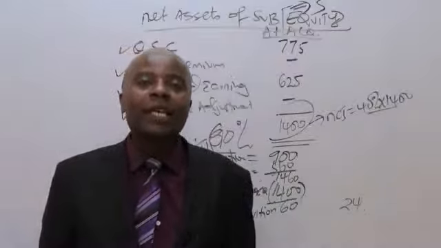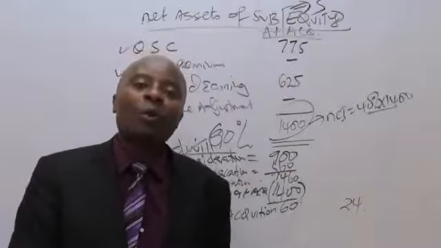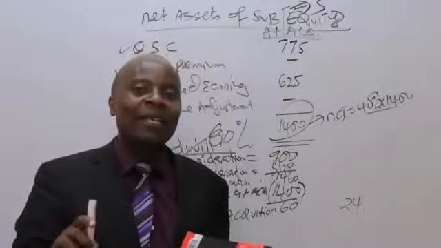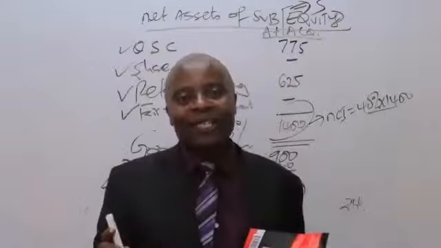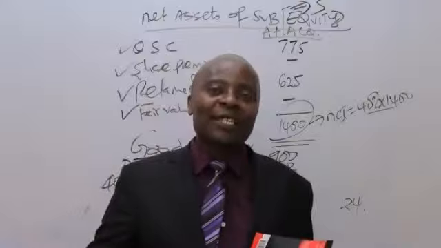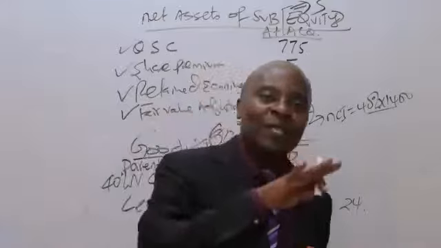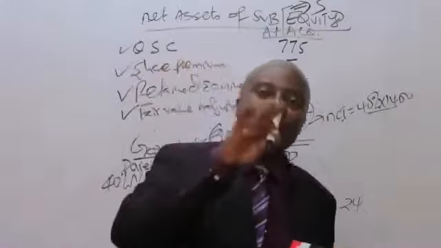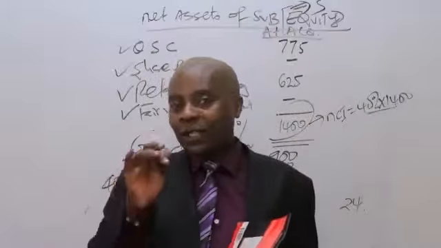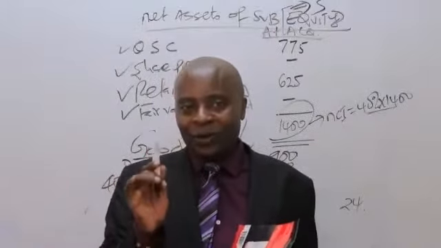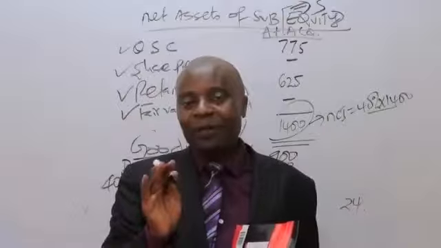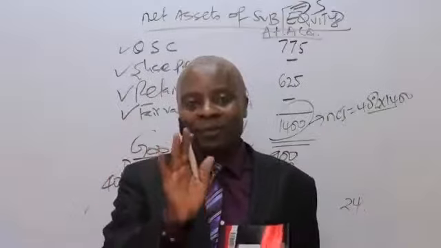of a subsidiary. Either you've disposed it fully, or you are moving from control to no control. I had 60%, I sell 30%. If I sell 30%, I'll be left with 30%. 30% is an associate. So I'm moving from subsidiary to an associate. That is what we call movement from control to no control. That one, you need goodwill for purpose of getting the gain or loss on disposal of your subsidiary.